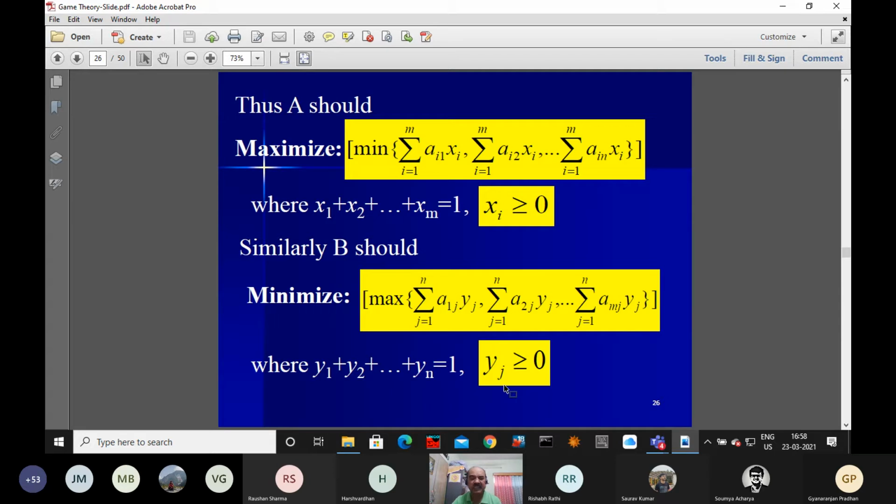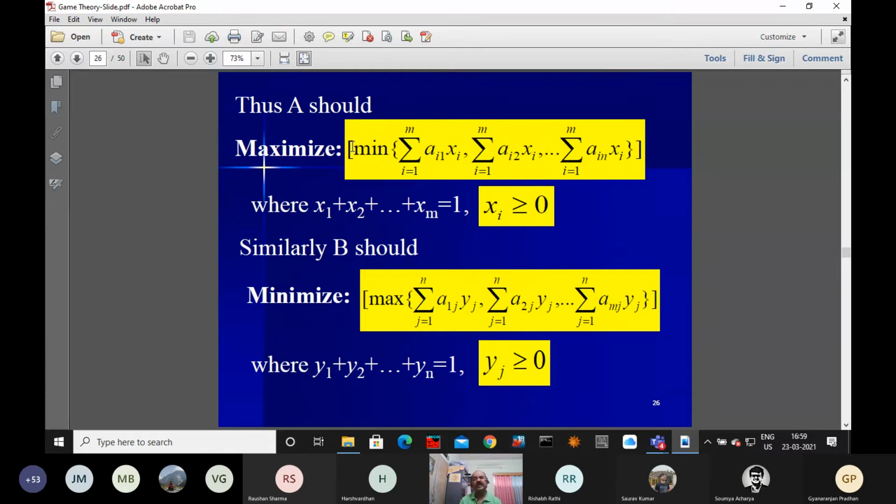And what is the extra restriction? The sum of these variables y1, y2, up to yn is equal to 1, and all these y are of course non-negative. If I include 0, no harm. So the first one is for player A, the second one for player B. We are discussing two problems in parallel. Now, how do we simplify this problem?